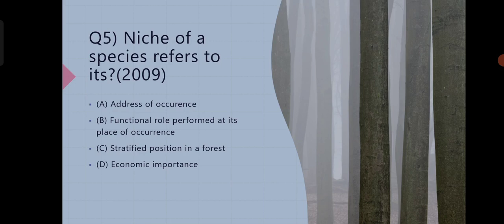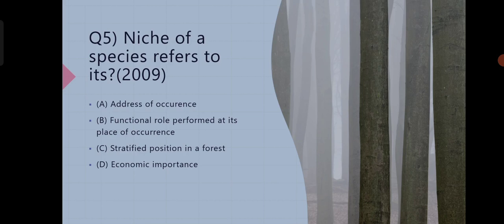So our next question is, niche of a species refers to its. This question has also been asked in the BHU Botany MSc Entrance Exam 2009. Again we have four options and we have to find out the correct one. Our first option is address of occurrence. Second option is functional role performed at its place of occurrence. Third one is stratified position in a forest. And the fourth one is economic importance.